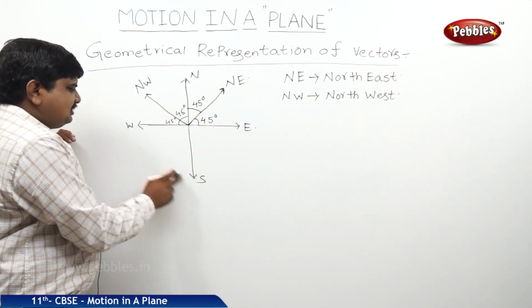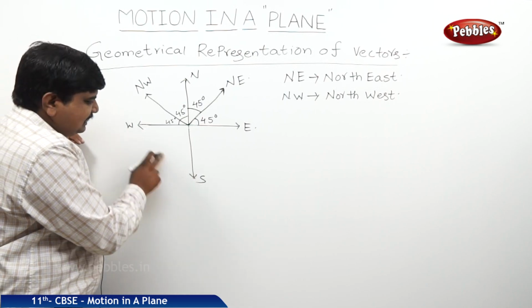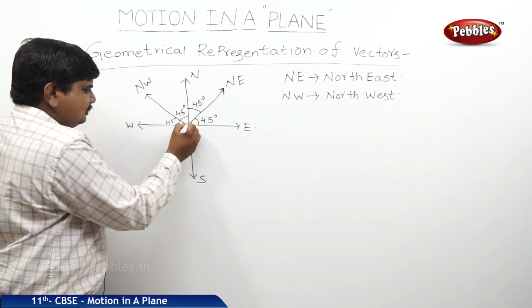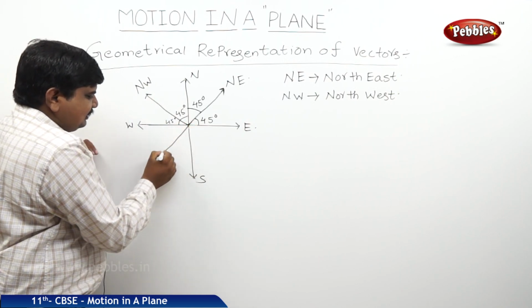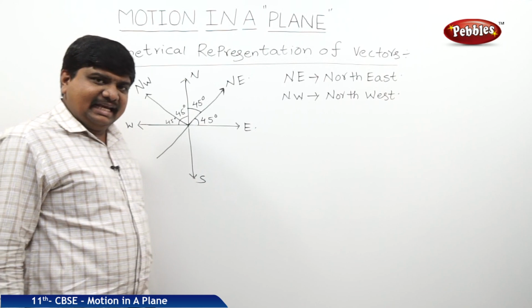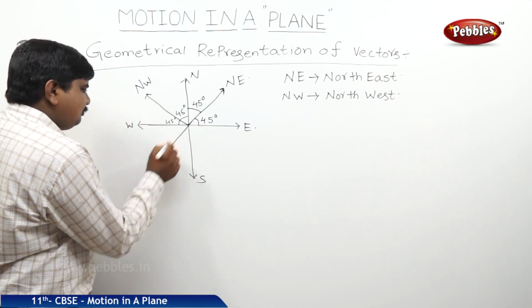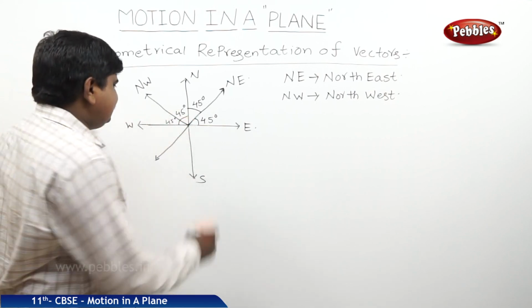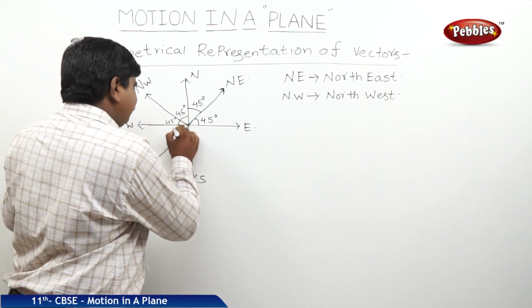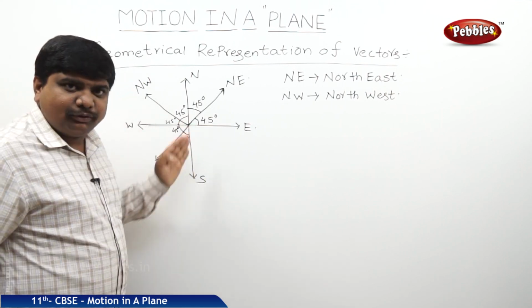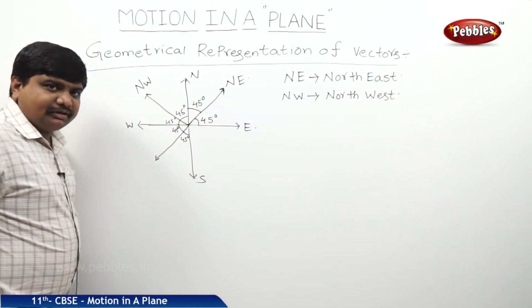So this part is west-south. This is one quarter, the second quarter, and this is the third quarter. If you want to represent the areas located in the west-south, just draw an arrow mark which makes an angle of 45 degrees with respect to both axes, both lines, which are mutually perpendicular to each other.